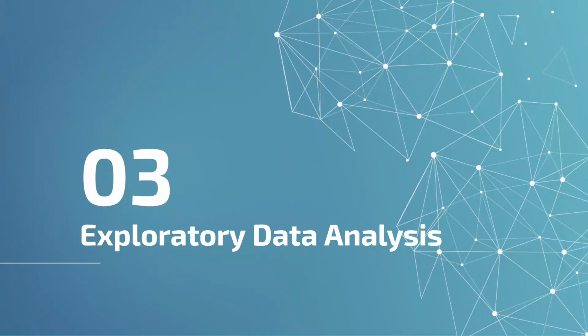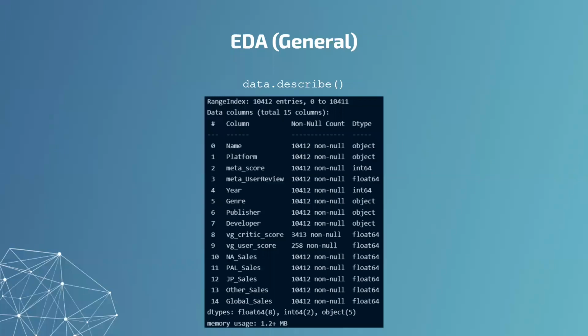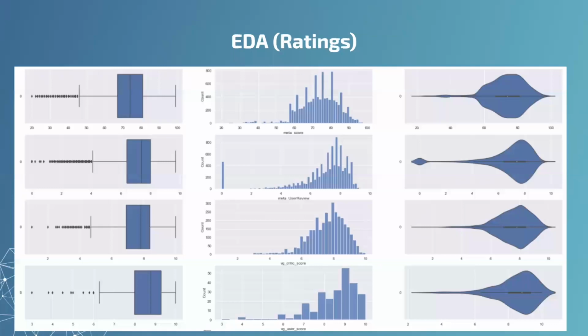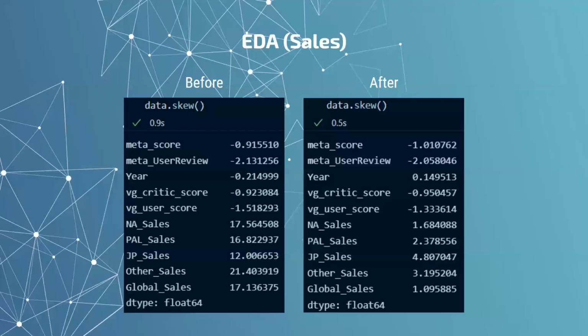Now, we will move on to exploratory data analysis. To learn more about the data, we first described it as a whole. We then continued to plot a bar plot, histogram plot, and violin plot of the columns to see the distribution of the data. The graphs are shown here. We realized that the skew of the sales was very bad due to many large outliers. So we removed them and took another look, achieving much better results.